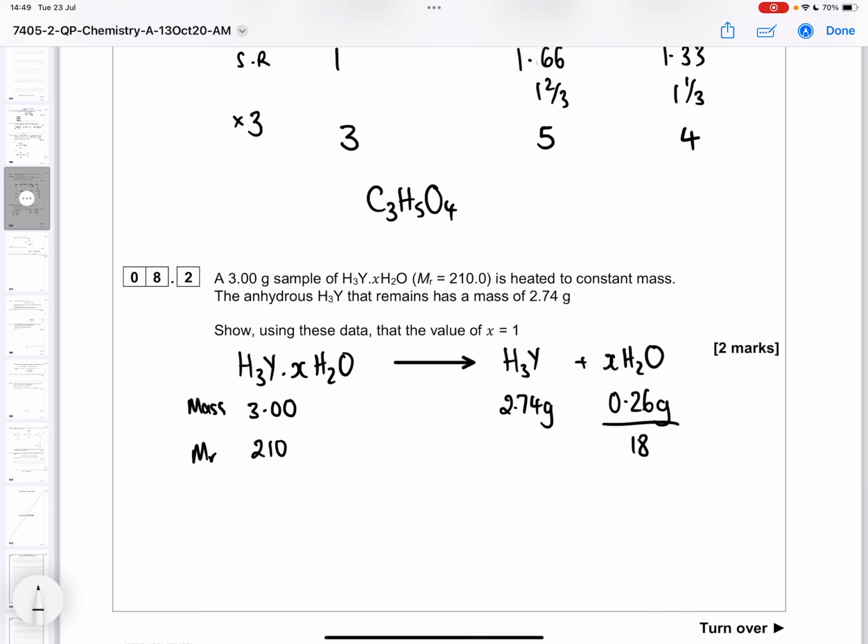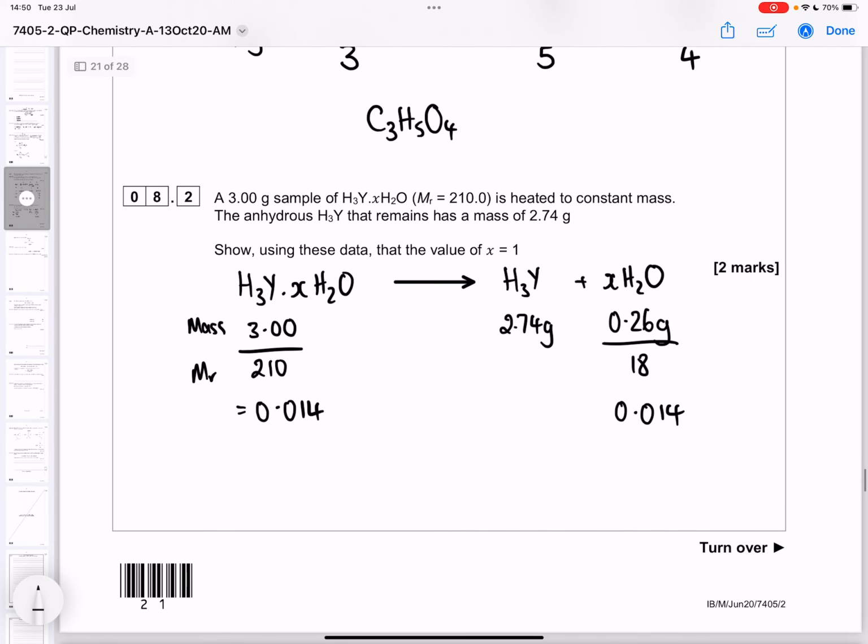We can work out how many moles this is. This is 0.014. And if we do the same over here, we get 0.014. So since these two moles are identical, 1 to 1, X must be a 1.